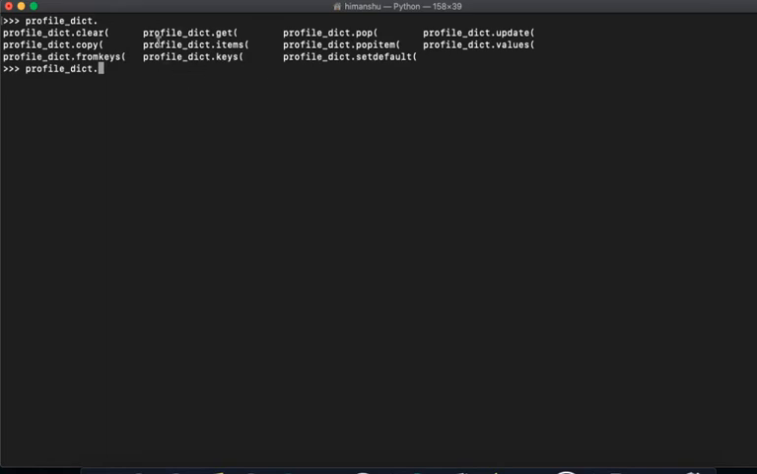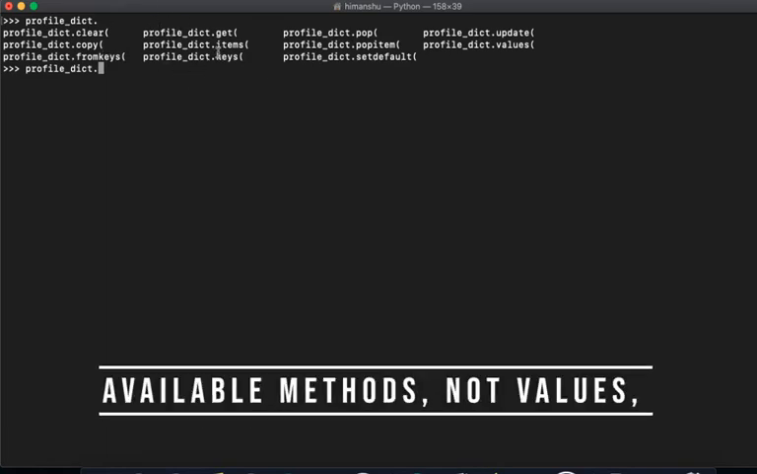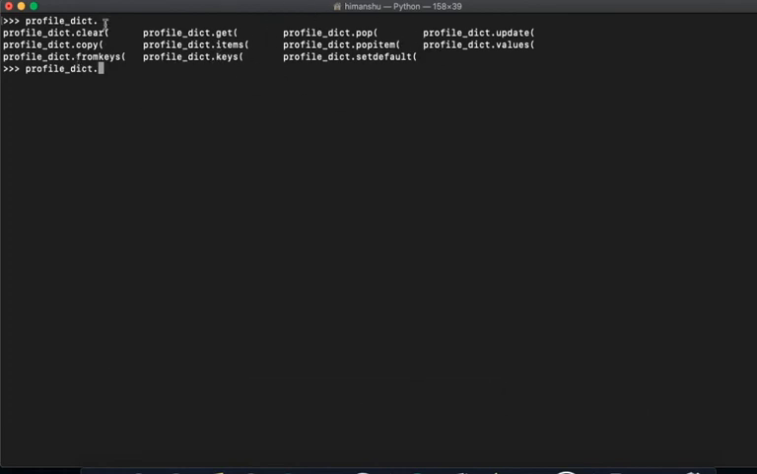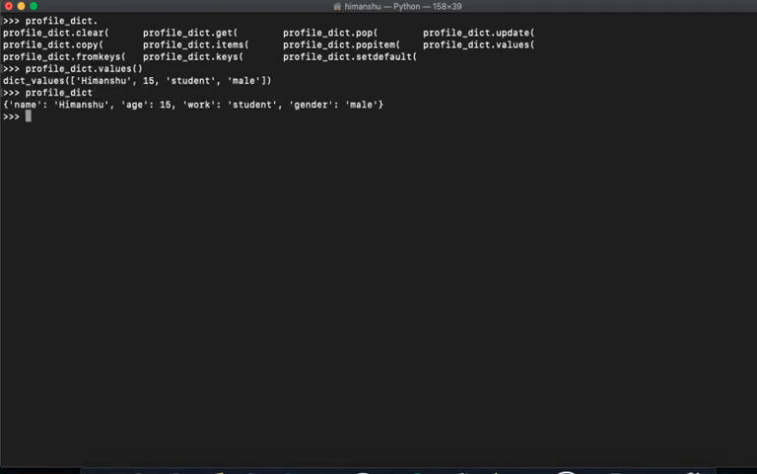Now here you can actually get all the values. Let's do it one by one. We will start from here. Profile dict dot values. So dict values, all the values: Himanshu, 15, student and male. Just to make sure we are right, Himanshu, 15, student and male. Okay, here are the values.